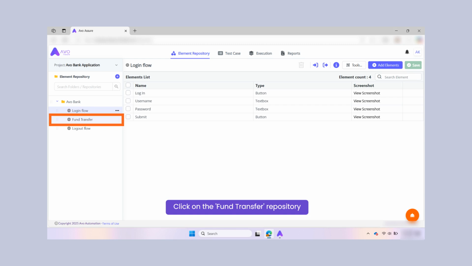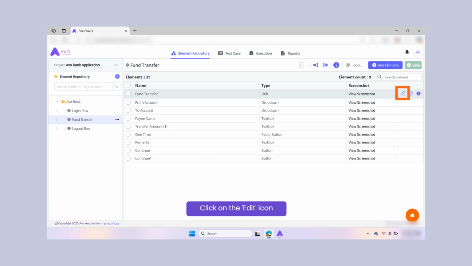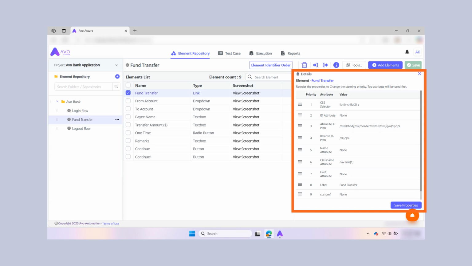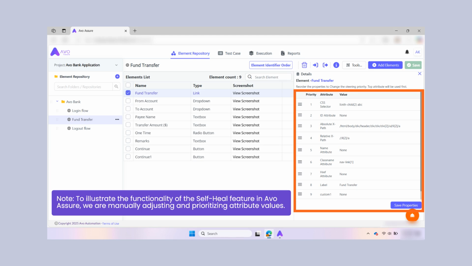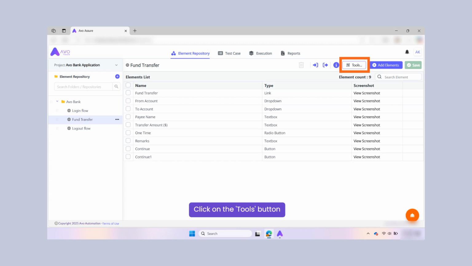Navigate to the Fund Transfer repository in Avo Bank Applications repository folder. For this demo, let's choose the Fund Transfer element and click on its edit icon. This displays the element identifiers with their attribute values. Now let's change the CSS selector's value. After editing and prioritizing the CSS selector attribute, let's save the priority to lock in the changes. Next, navigate to the Tools menu to access the Self-Heal functionality.